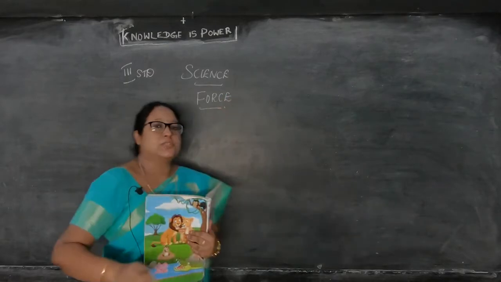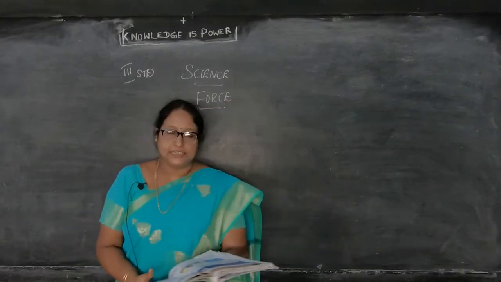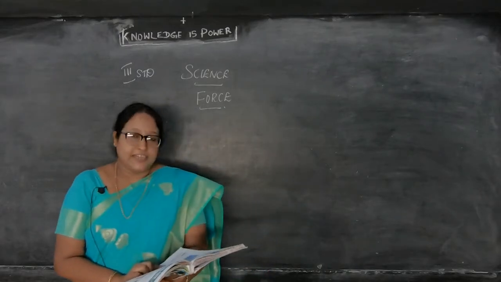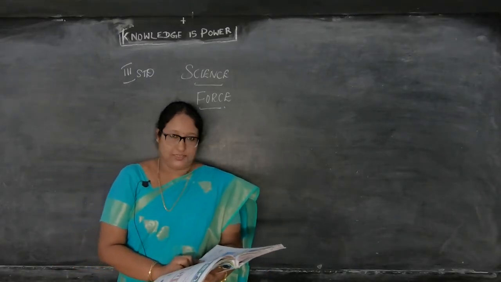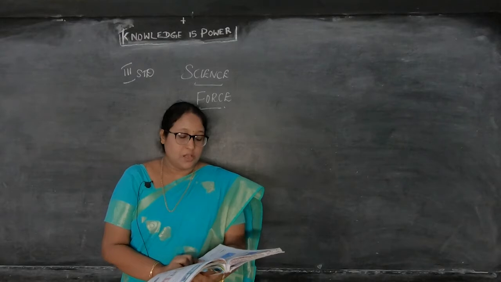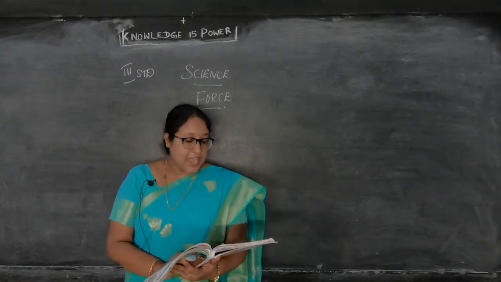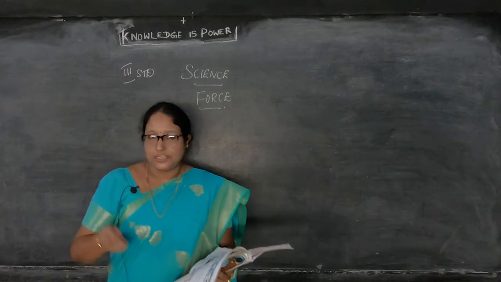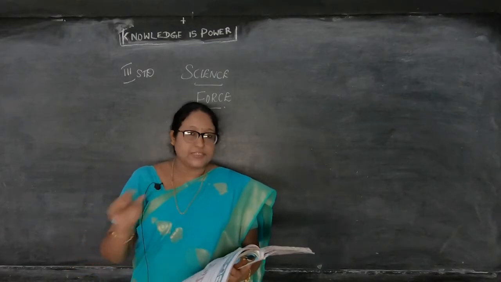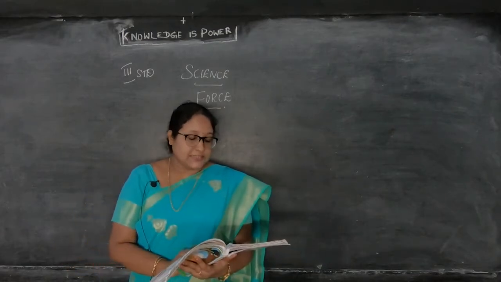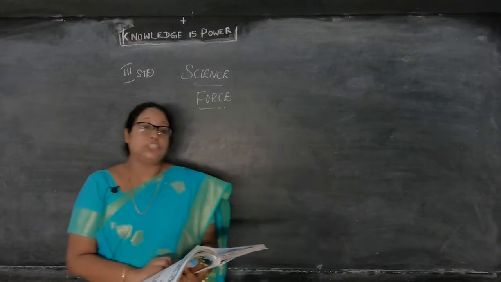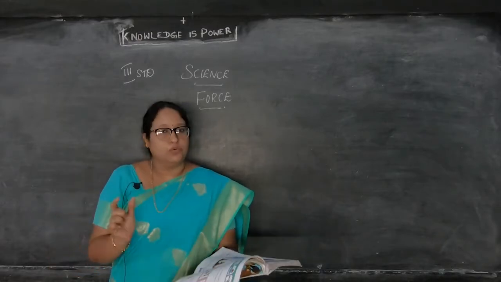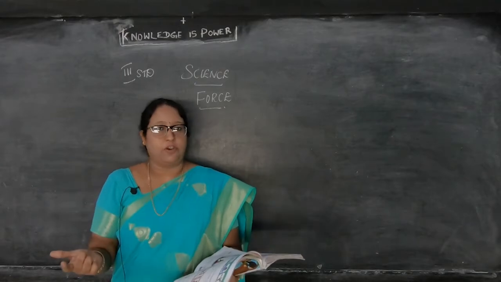So, we already finished 2 lessons, children. Now, we are going to go to the 3rd lesson. Now, we'll see the force. In our daily life, we do different actions such as pushing, pulling, twisting, and turning. Pushing means what? Thalradhu. Pulling means ilukkiradhu. Twisting and turning means tiruppiradhu. By doing these actions, we move or change the shape of an object. So what we'll do? We can move or we can change the shape of an object.